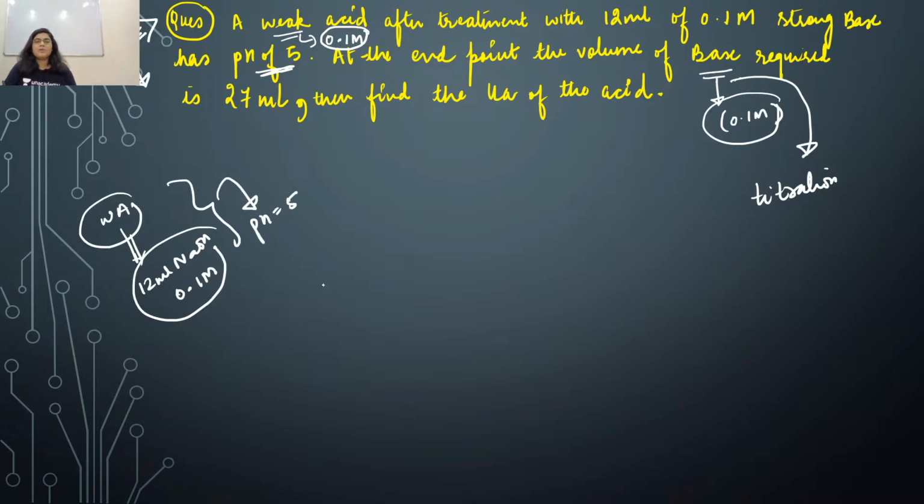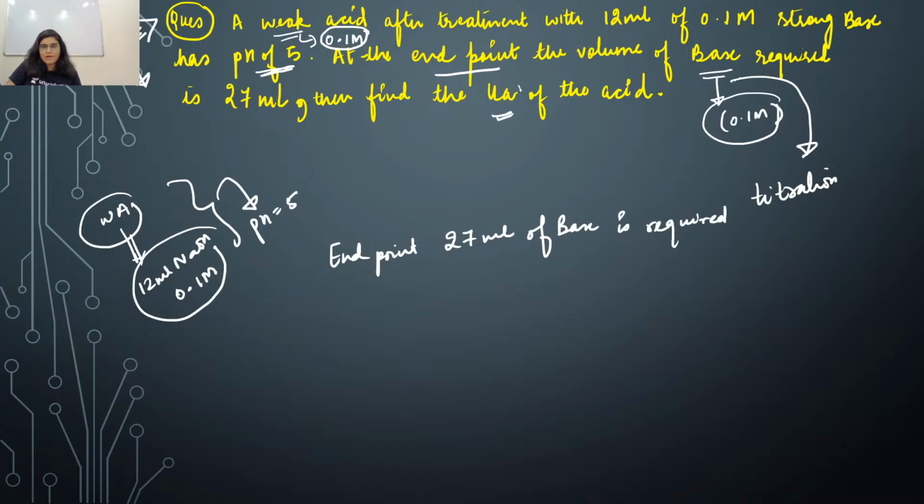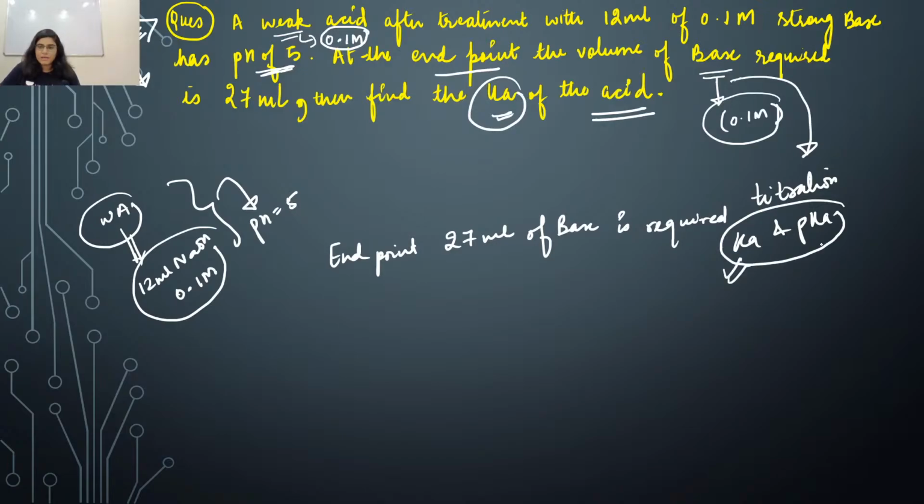Fine. And what the question is saying at the end point, right? At the end point, the volume of base required is 25 ml. So at end point, 27 ml of base is required, right? So what you have to find out? You have to find out the Ka of the acid. Now is this question clear, Sanko? Right? Just find out Ka and pKa, right? Just give answers for both these values, Ka also and pKa also.